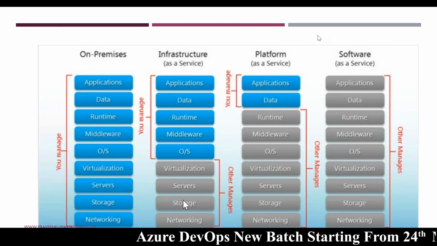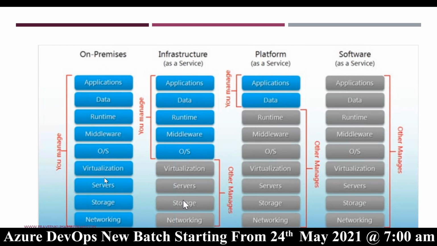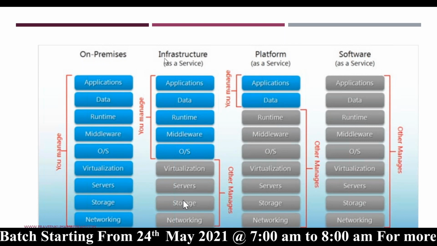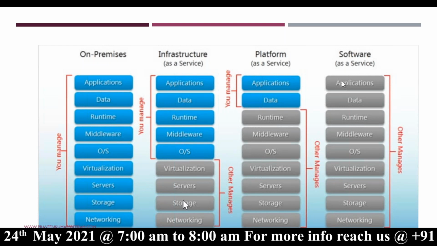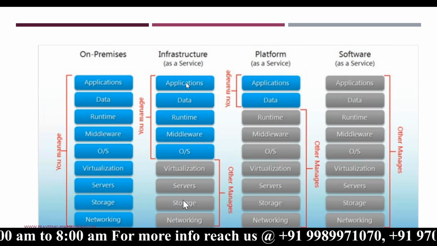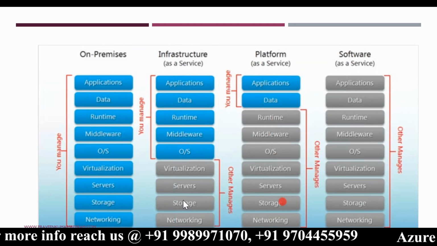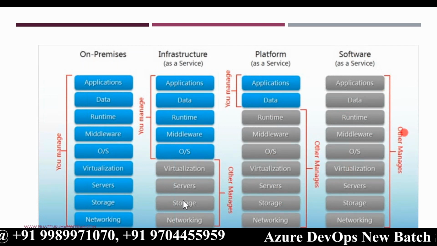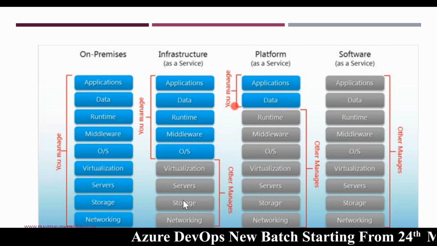You see there are 4 vertical sections. On-premises, and these 3 are in cloud. The first one is infrastructure as a service, also called IaaS, then PaaS and SaaS. Now you see 2 colors, one in blue and the other in gray. These are all gray color items, and as shown, they are managed by others. Blue color items are managed by us.